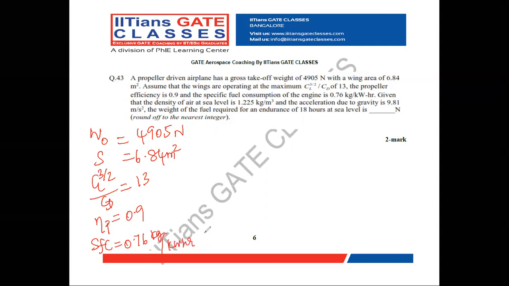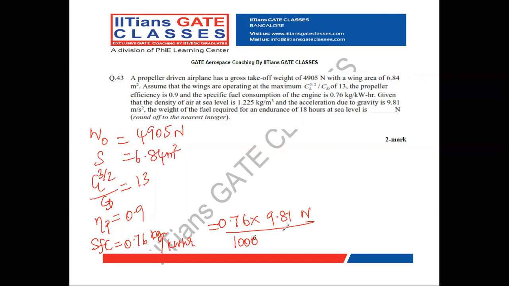We have to convert into terms of Newton and seconds. So if I want to convert a kilogram into Newton, it is 0.76 into 9.81 Newton divided by kilowatts, which is 1000 watts. Watts is Newton meter per second.